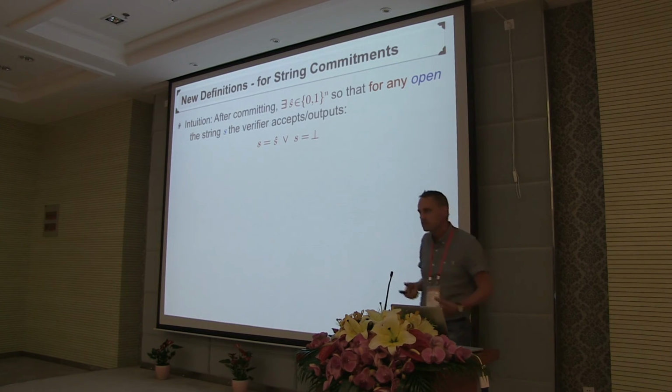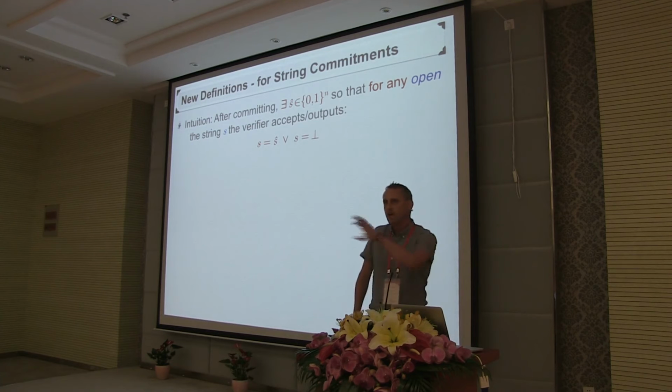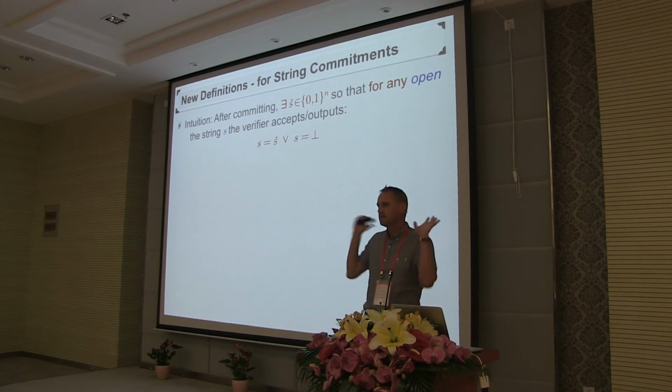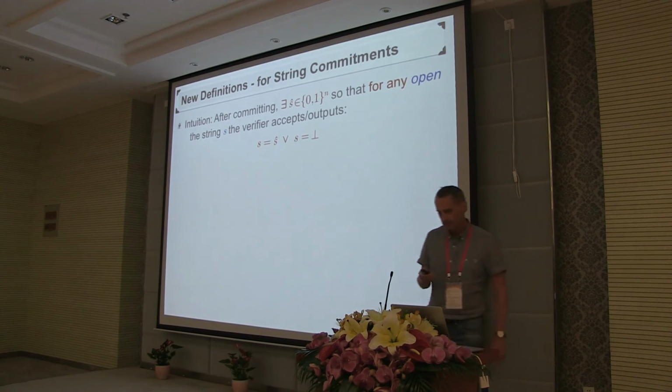Right? It just captures that once the vault is on the table, there is a fixed message inside this vault, and no matter how I try to open this vault, you're either going to see this message or maybe you're going to reject because I just refuse to open the vault.